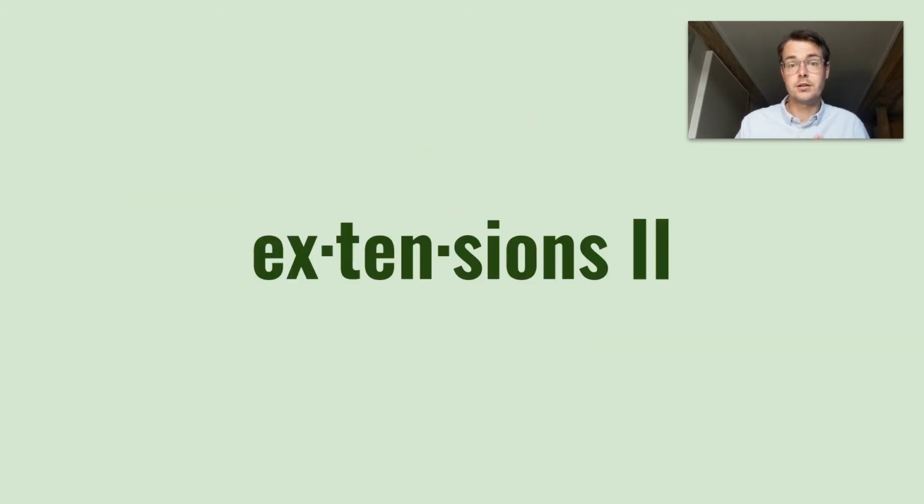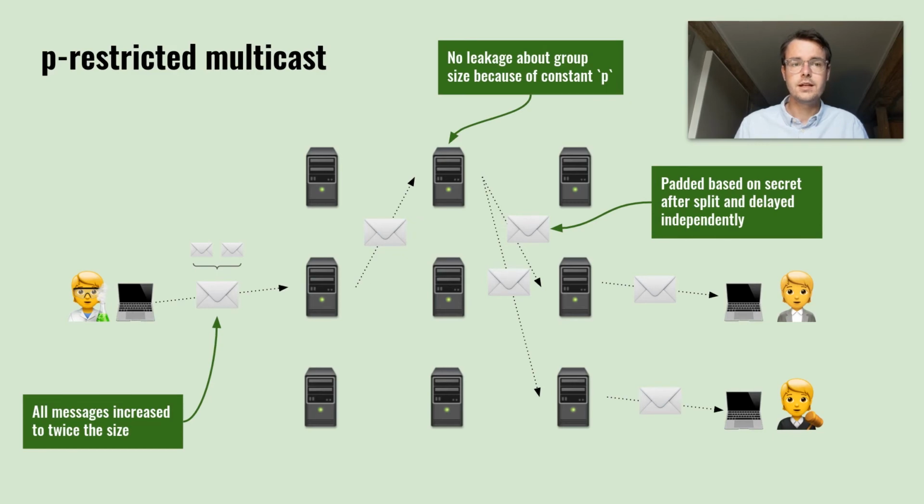Everything we talked about so far can be deployed without changes to the underlying network infrastructure. This is great because we can benefit from an already existing anonymity set and user base. However, we can squeeze out a bit more efficiency when considering some minor changes. This extension picks up the mixed node multicast idea that we've seen in the orange slides.